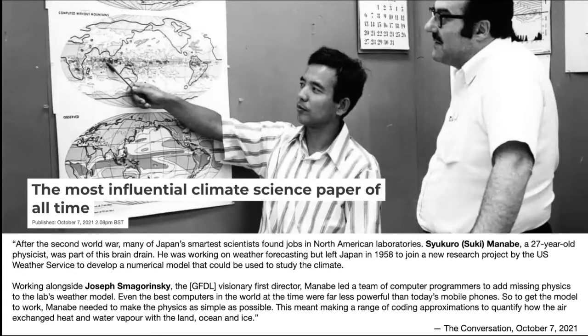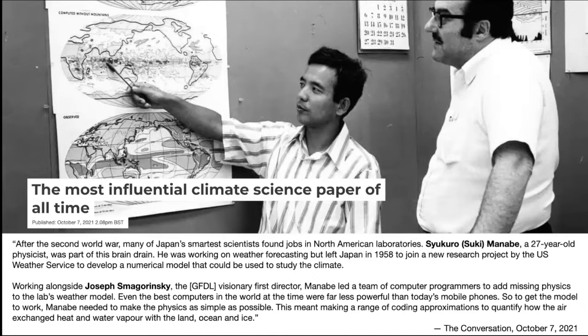2021. After the Second World War, many of Japan's smartest scientists found jobs in North American laboratories. Suki Manabe, a 27-year-old physicist, was part of this brain drain. He was working on weather forecasting, but left Japan in 1958 to join a research project by the US Weather Service to develop a numerical model that could be used to study the climate.